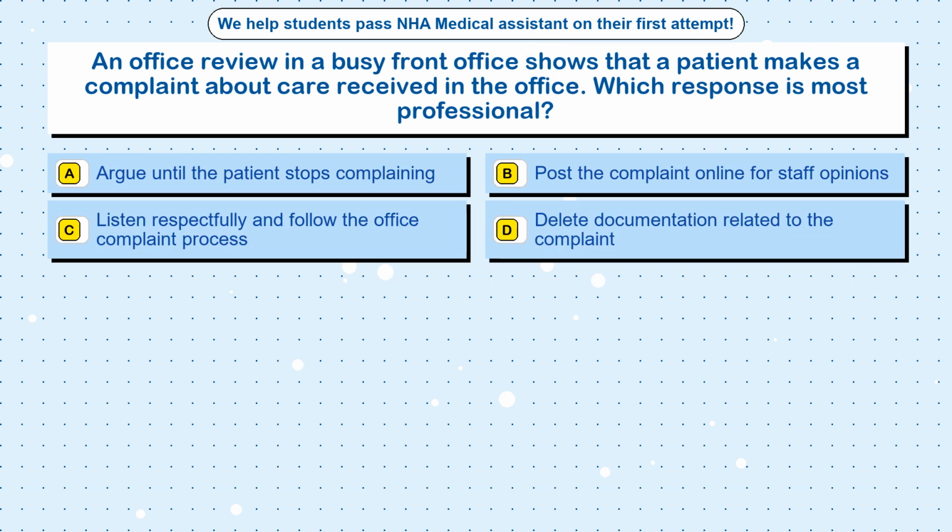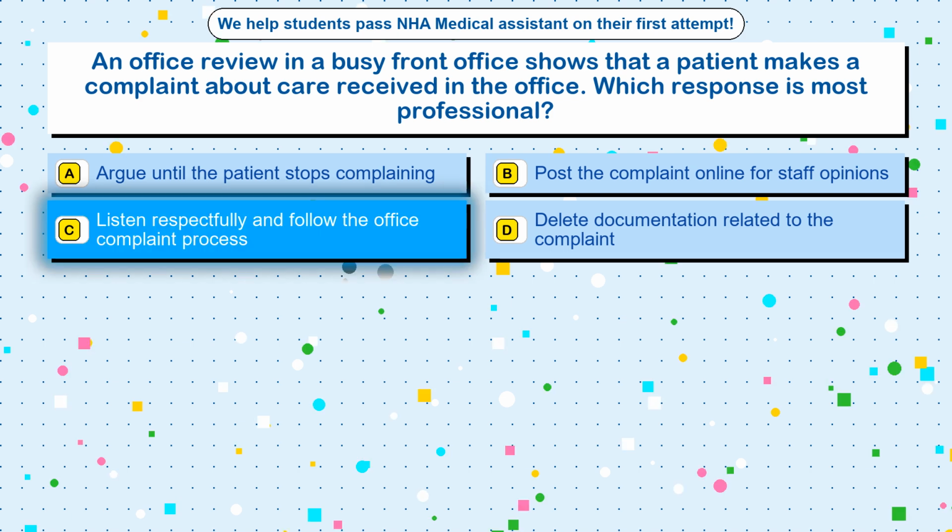Question 3. An office review in a busy front office shows that a patient makes a complaint about care received in the office. Which response is most professional? Option A, argue until the patient stops complaining. Option B, post the complaint online for staff opinions. Option C, listen respectfully and follow the office complaint process. Option D, delete documentation related to the complaint. The correct answer is option C, listen respectfully and follow the office complaint process.